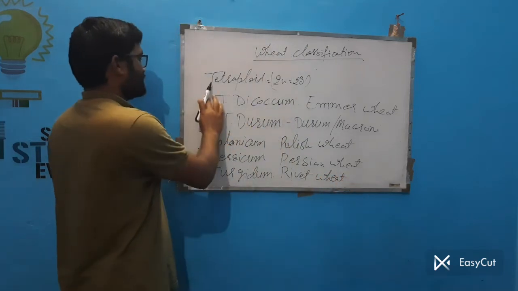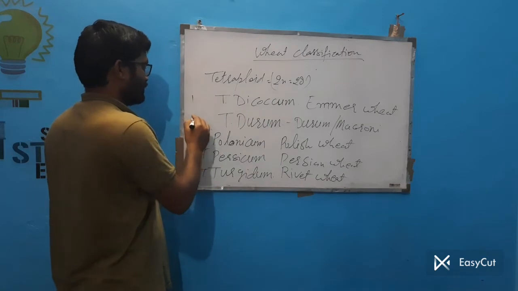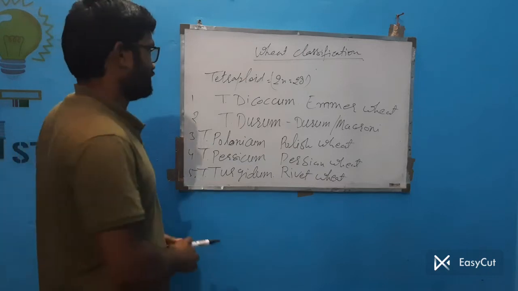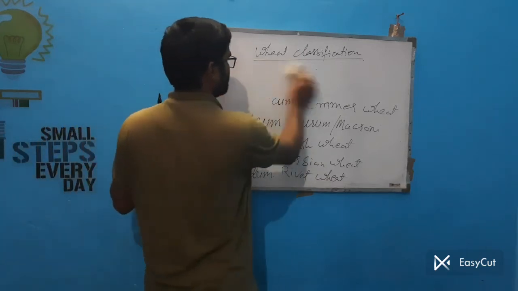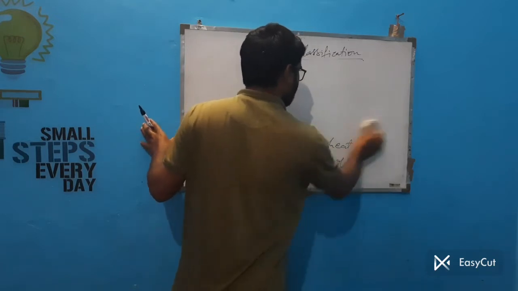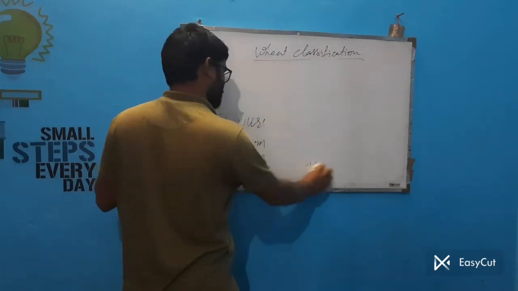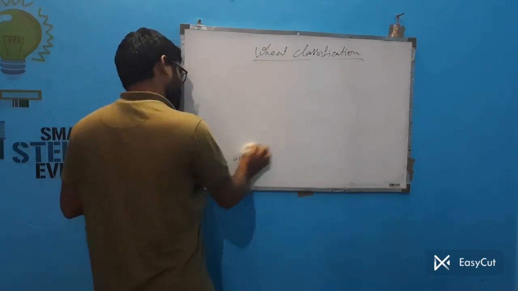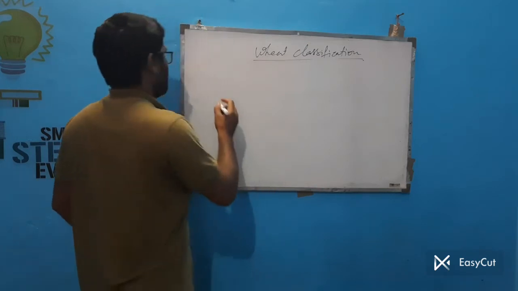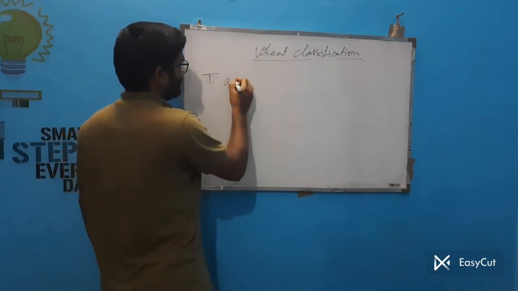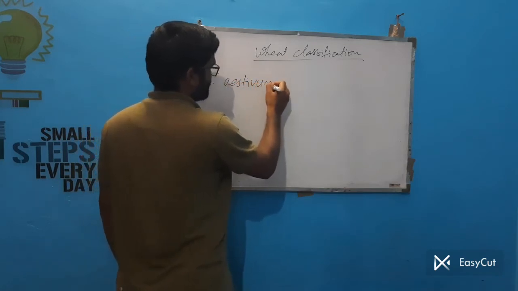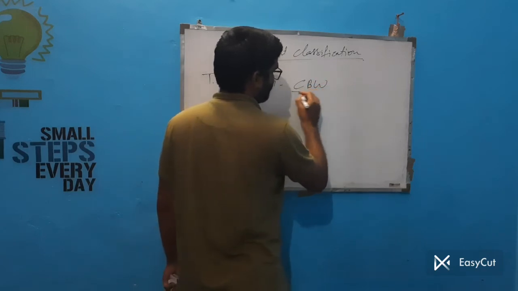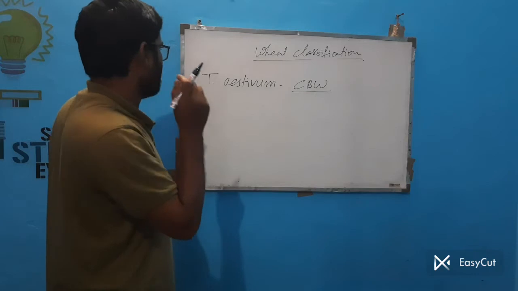So these are 5 species of tetraploid. Now come to the hexaploid. In case of hexaploid, there are 6 species. So first is Triticum aestivum. This is called common bread wheat.